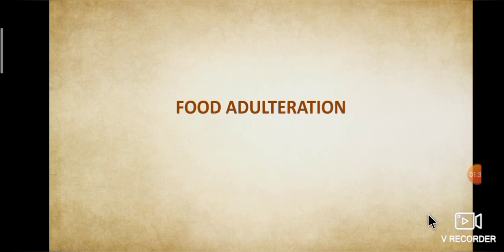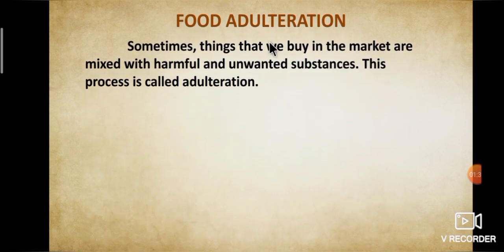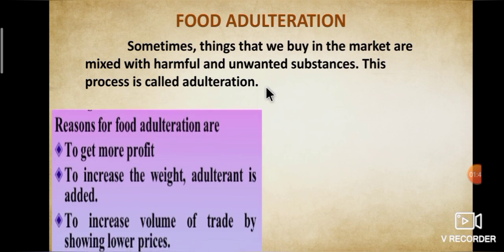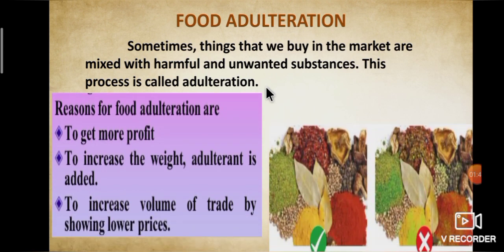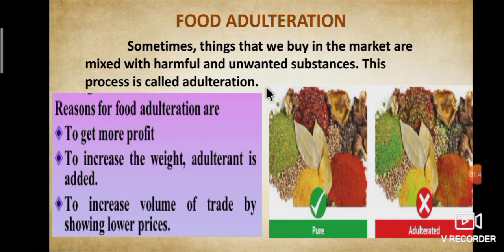Now, we will learn about food adulteration. Sometimes things that we buy in the market are mixed with some harmful and unwanted substances. This process is called adulteration. Reasons for food adulteration are, first, to get more profit. Second, to increase the weight, adulterant is added. Third, to increase the volume of trade by showing lower prices. So while you are buying things, you should be careful. I repeat once again, sometimes things that we buy in the market are mixed with harmful and unwanted substances. This process is called food adulteration.